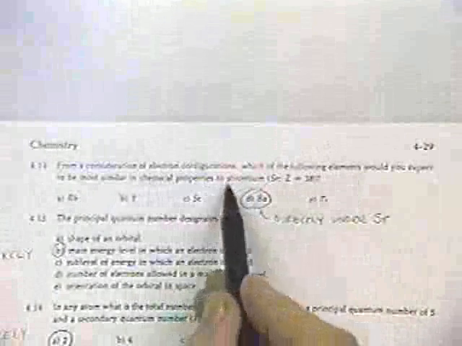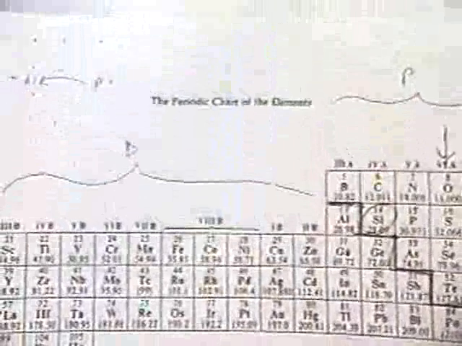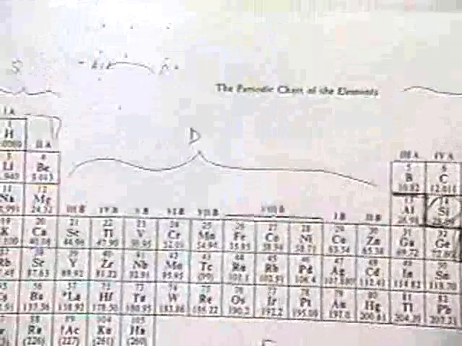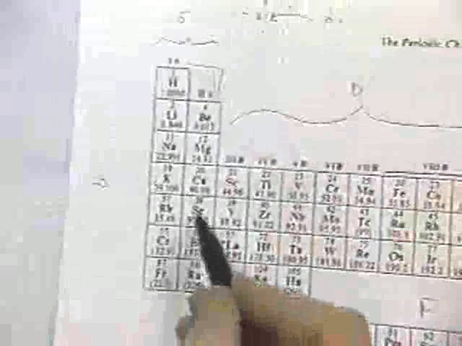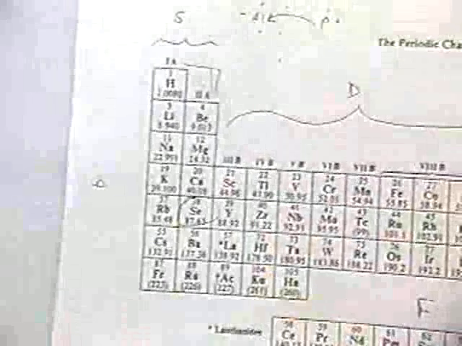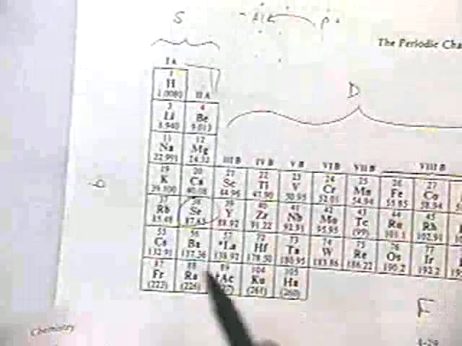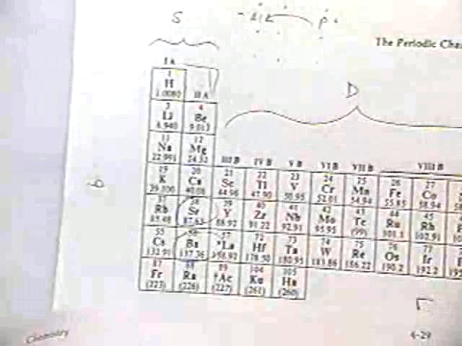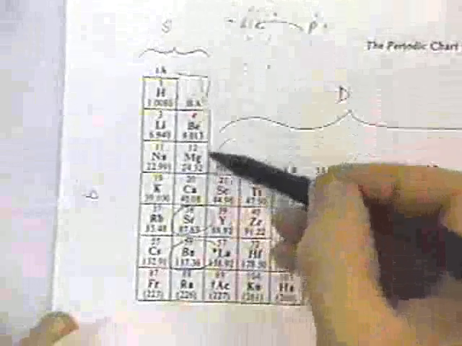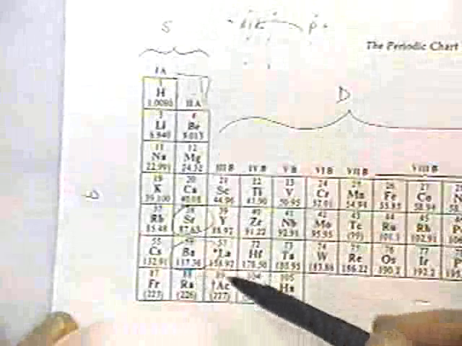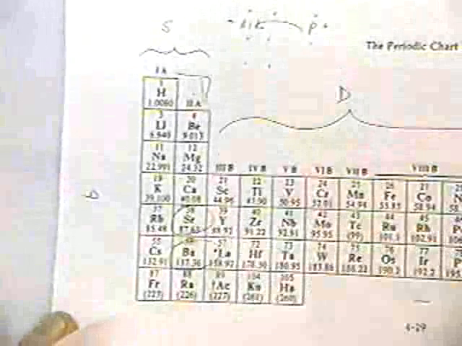Okay, this next question is, by considering electron configurations, what's the most similar to strontium, atomic Sr? So here's a periodic table. Let's see if I can find it. Here it is over here. There's strontium. And notice that barium is right underneath it. So remember that things in a column have similar properties, so you'd expect barium to be very similar to strontium.